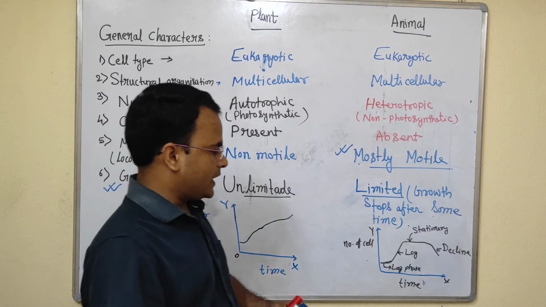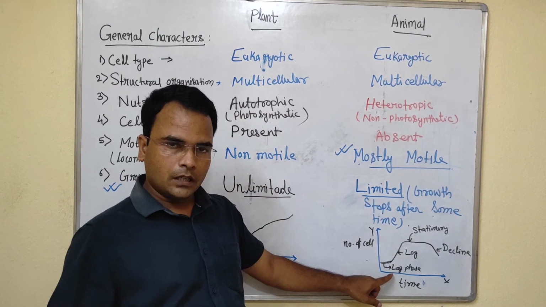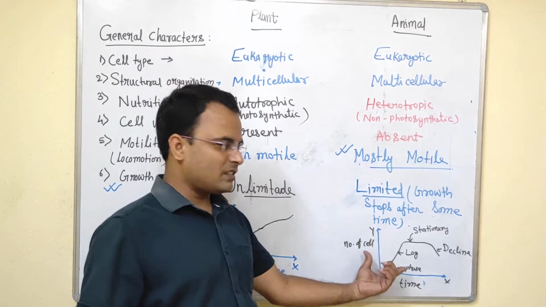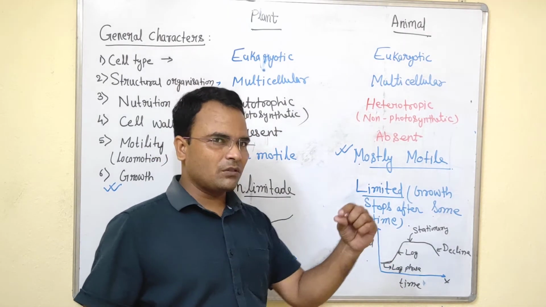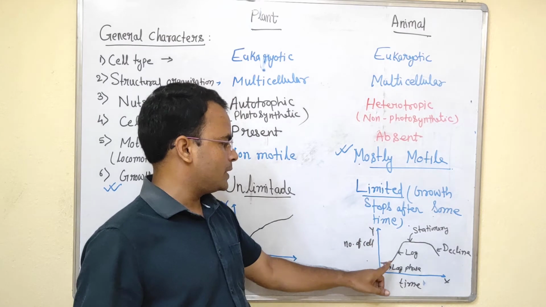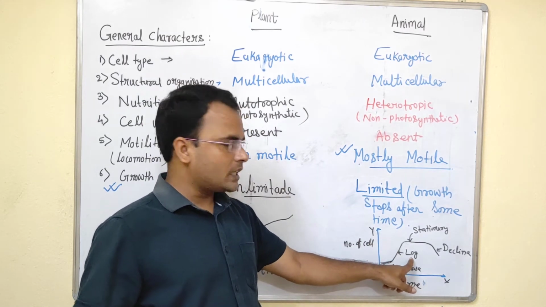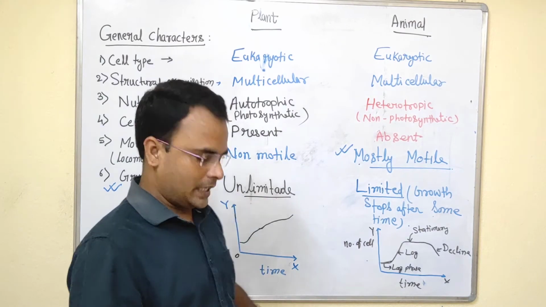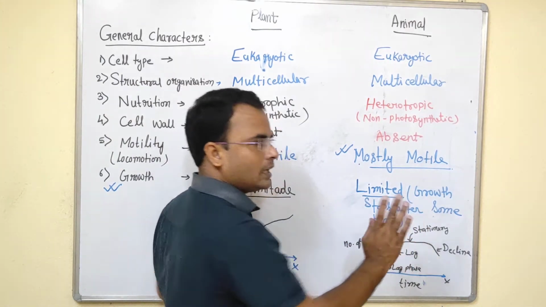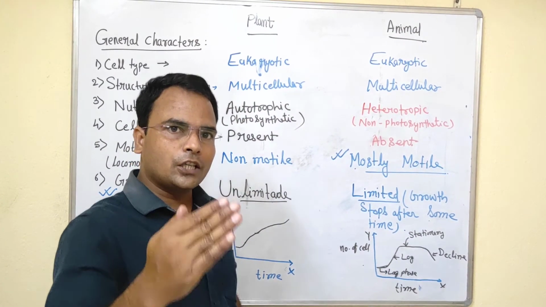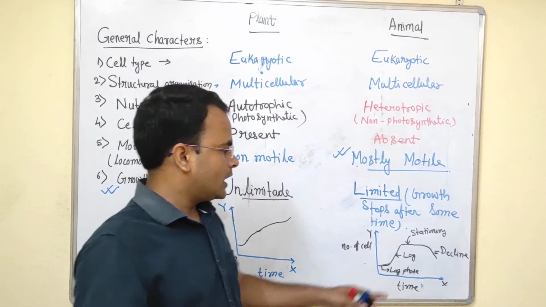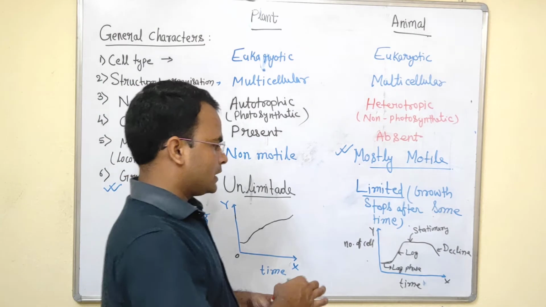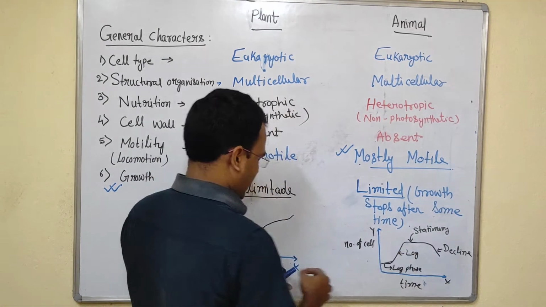In the lag phase, cell birth is almost equal to death. In the log phase, the number of cell births is much higher than the deaths. In the stationary phase, the number of cell births is equal to cell deaths, and in decline the death is higher than the birth. That's why it is the declining phase.